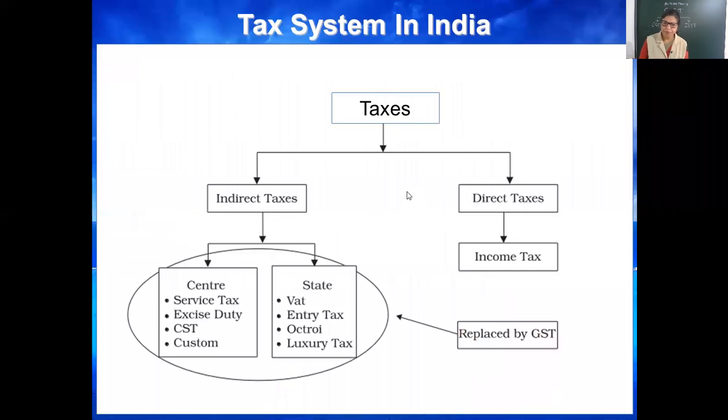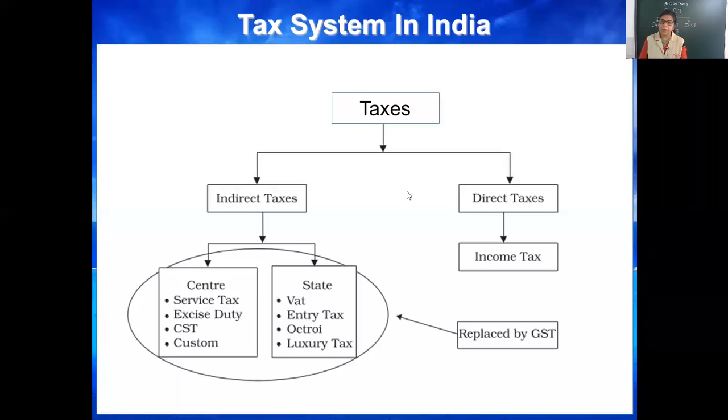Now I will tell you about the tax system, as I told you yesterday. There were two types of taxes in India, earlier, from 1947 and before that: indirect taxes and direct taxes. First, direct taxes.